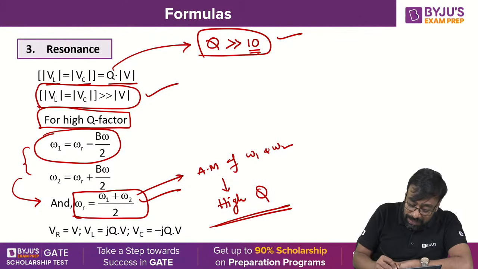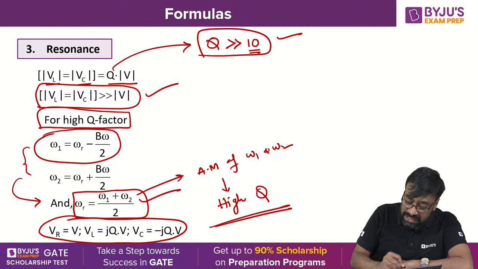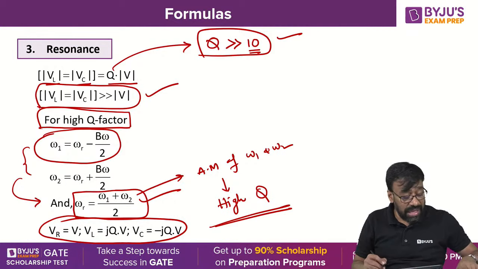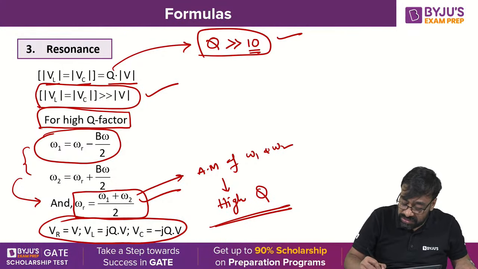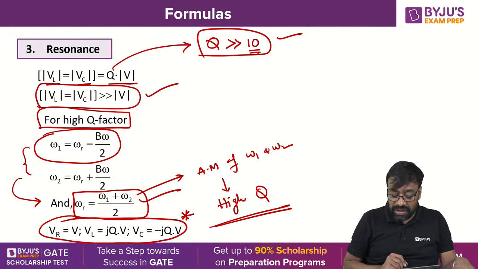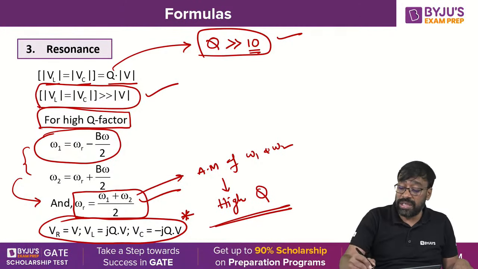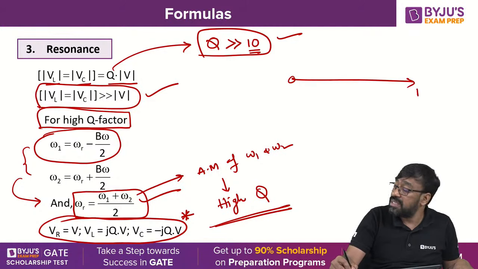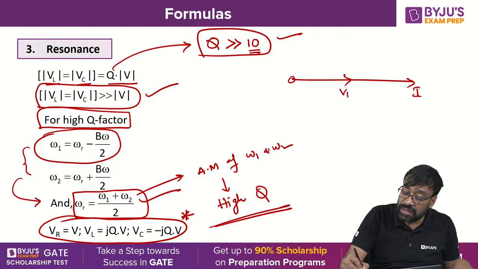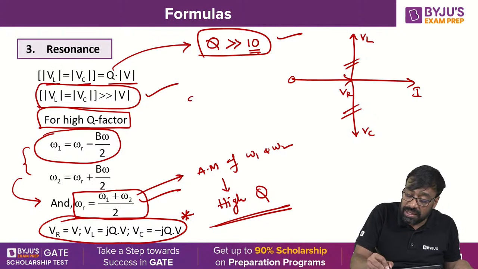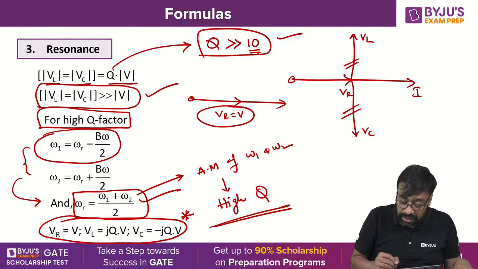Now, another important formula is that VR is equal to V, VL is equal to jQ into V, and VC is equal to minus jQ into V. This is very, very important. Under resonance condition, if you see the phasor diagram, this is I, this is VR, this is VL and this is VC. Under resonance condition, these two get cancelled. Finally, the total voltage will become VR, which is equal to V.